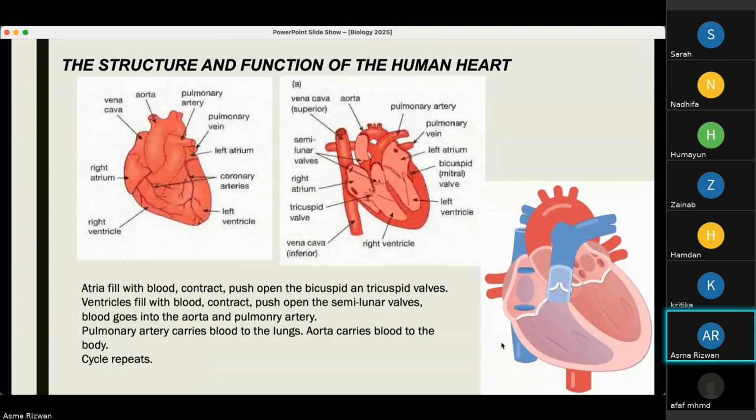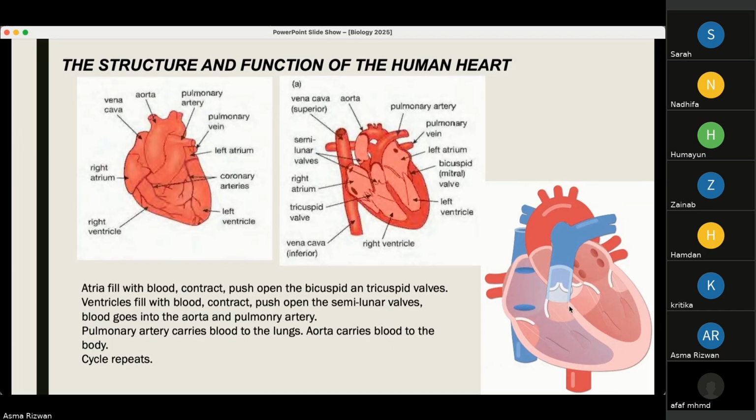The left ventricle has thicker walls. Why? Because it needs to push blood with a lot of pressure out into the aorta so that it can be carried all around the body. Now, carrying blood all around the body is a very large distance. So the ventricle has thicker walls so it can push blood with a lot of force. And again, the aorta has thick muscular walls so it can withstand that pressure and carry blood with high pressure all around the body.